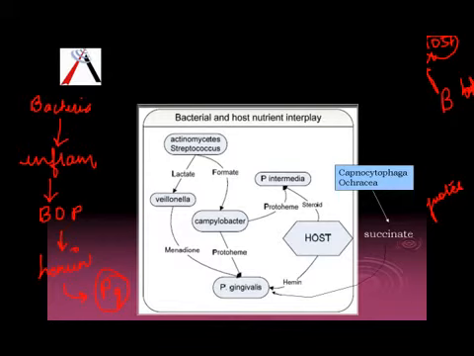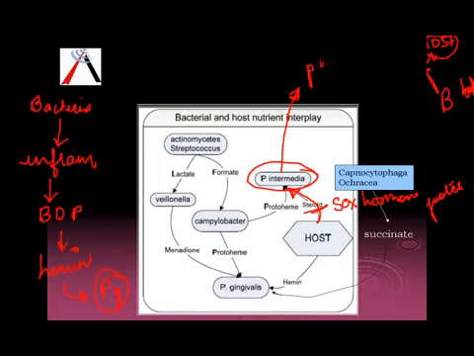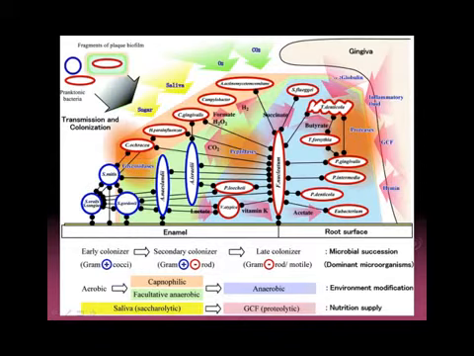We have one more point to be noted in this slide, that is P. intermedia. If you see, P. intermedia uses steroids from the host. These steroids could be sex hormones, and that is the reason why P. intermedia is the main organism that colonizes, or is responsible for, puberty-induced gingivitis and pregnancy-induced gingivitis. All this is summarized over here.